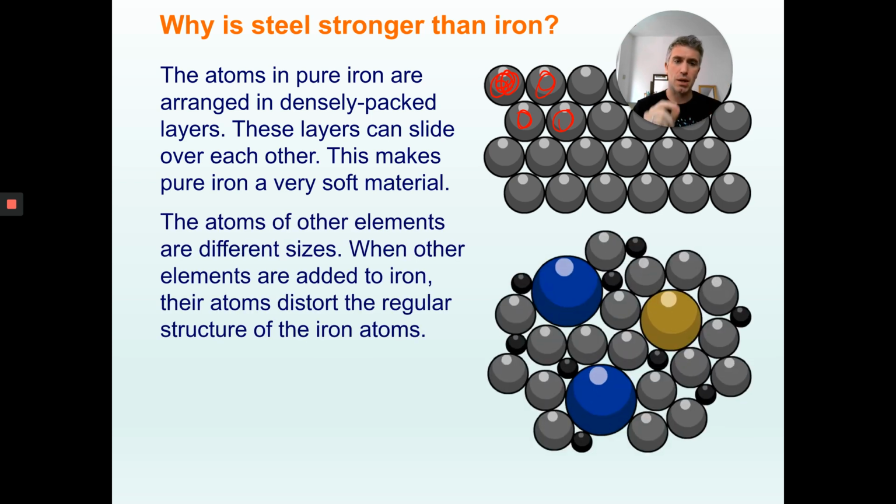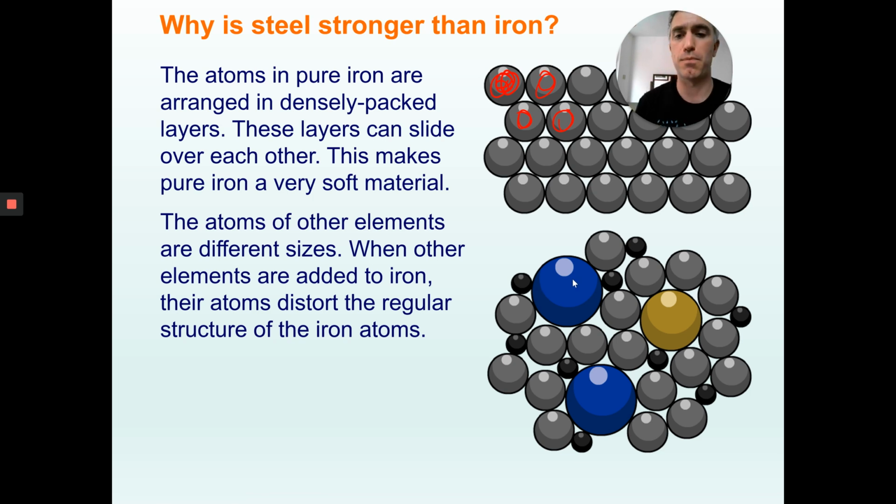If you throw in a new element, for example some carbon, maybe some bigger atoms, that's not a neat lattice. So when you hit it, it's really difficult for it to change shape, because there's no simple method for those atoms to slide across. So here, the atoms can slide across really simply, whereas down here, if you hit this one, there's nowhere for it to go.